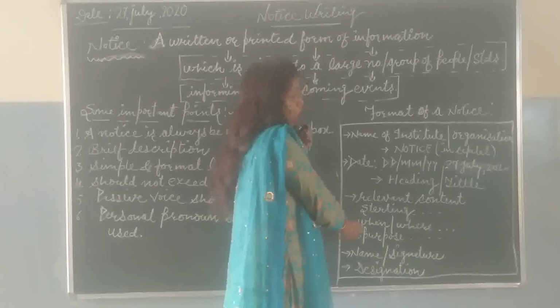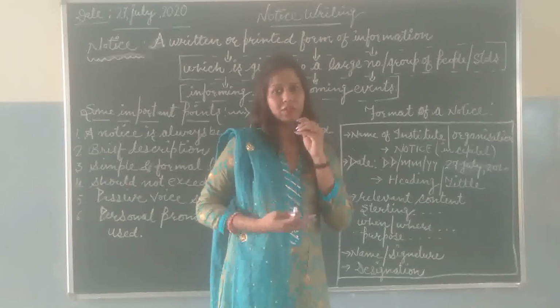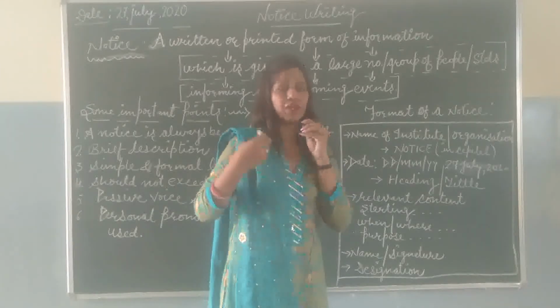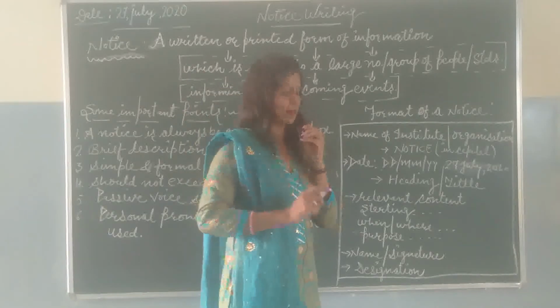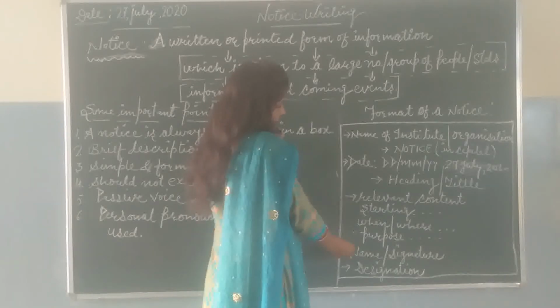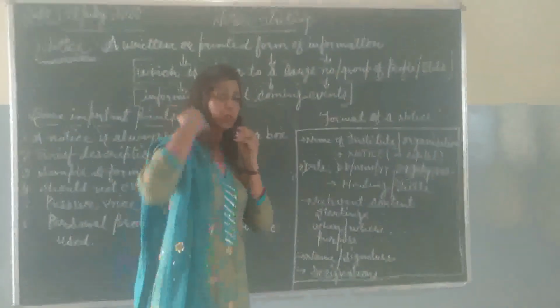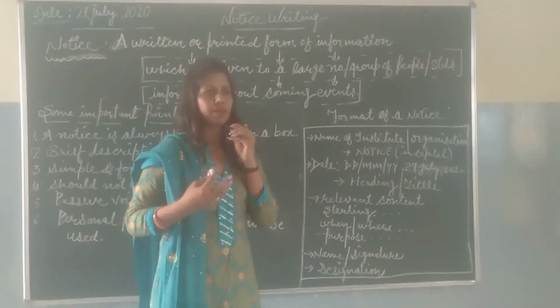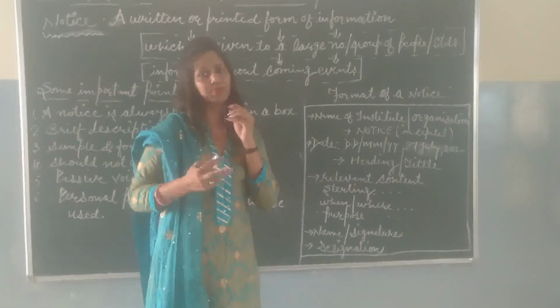And at the end of a notice, we also mention the last date, like this, that the students will give their names till this date, next week, like this. And at the end of a notice, we have to write our name and signature and designation also. Designation means on which post we are working, like the head girl of the school, the head boy of the school, principal of the school, like this.